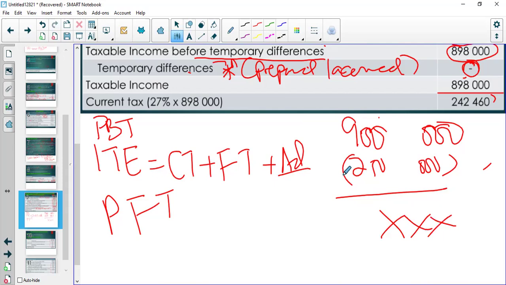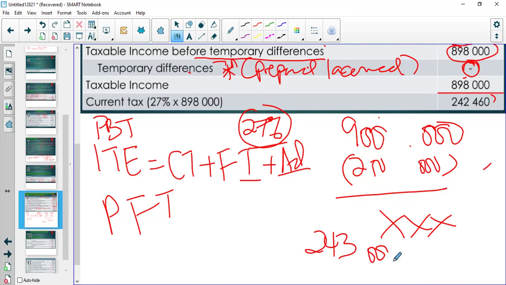But do you understand here that the income tax rate is 27%? The users of financial statements will say profit before tax 900, then income tax expense 27% of 900,000, and they get 243,000.